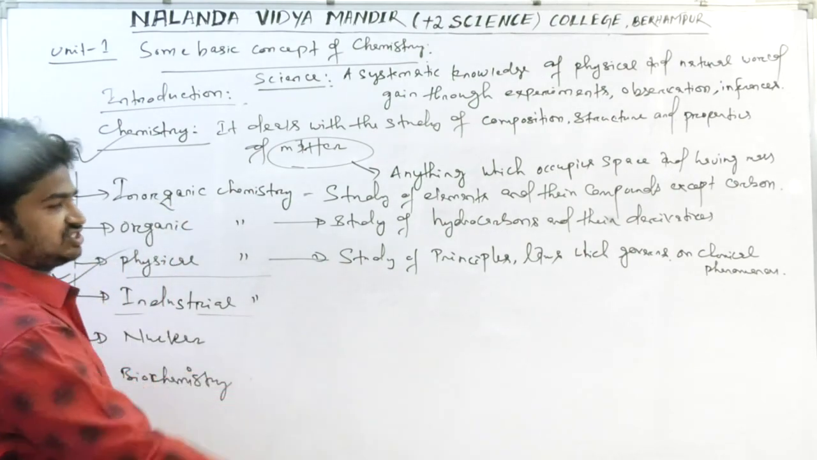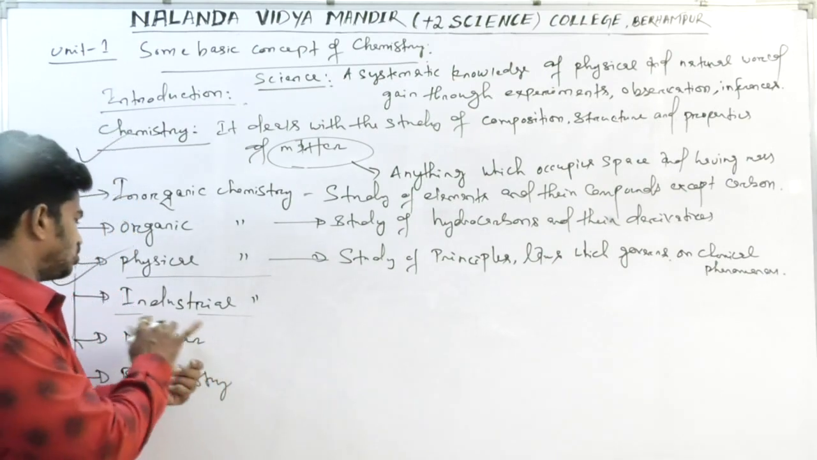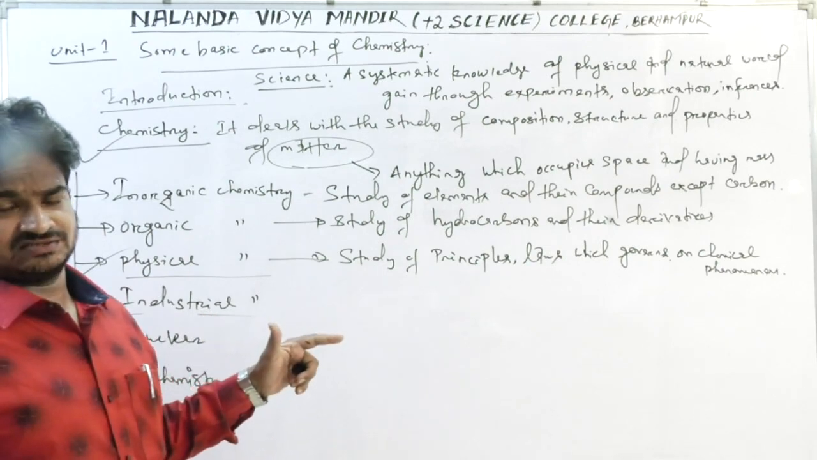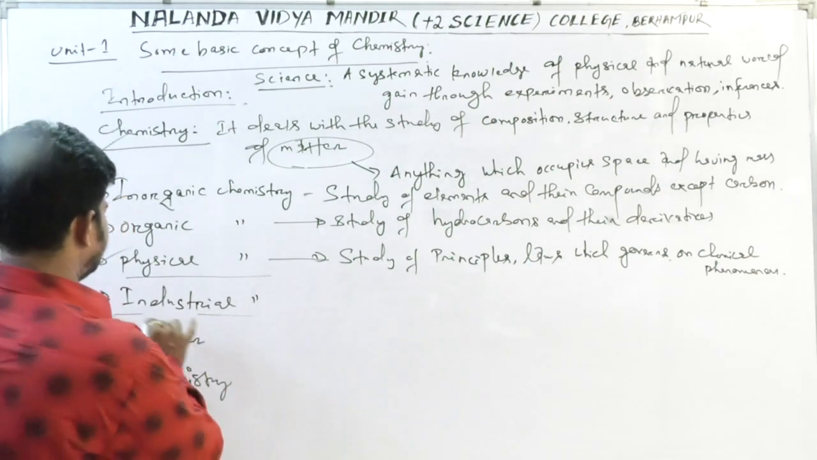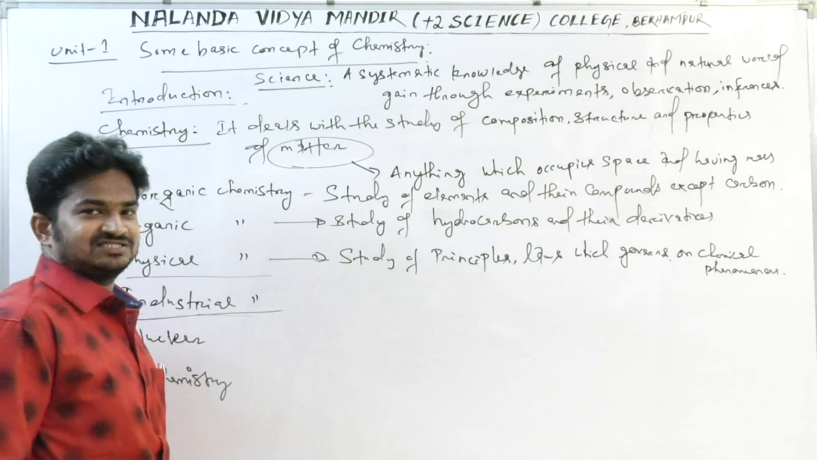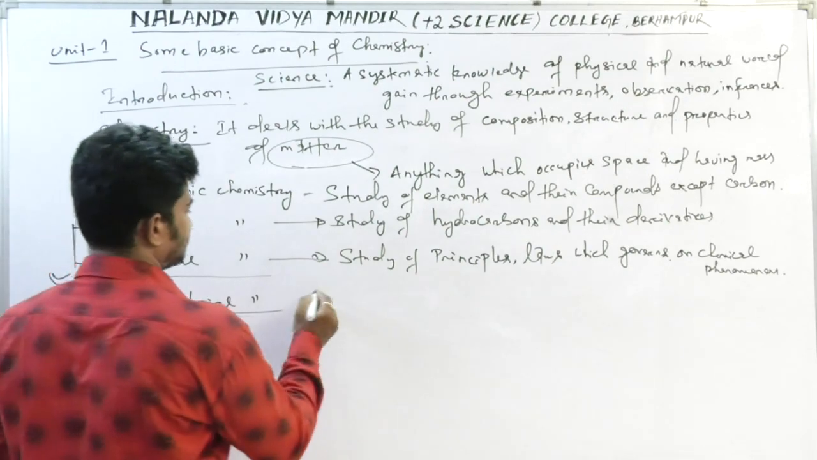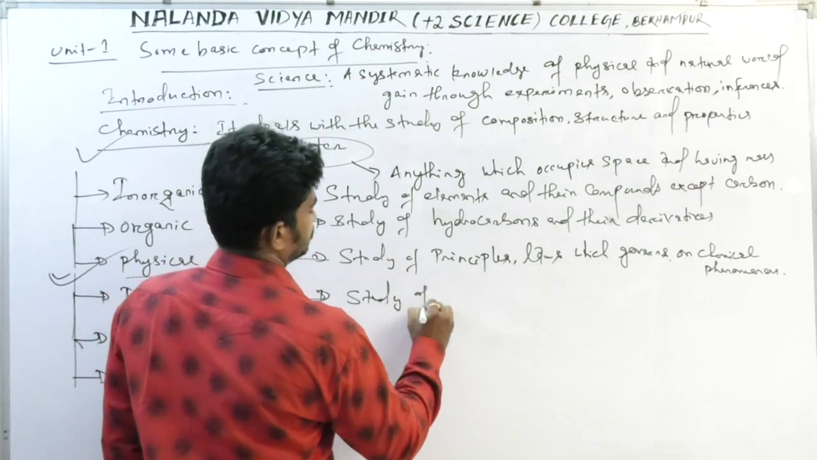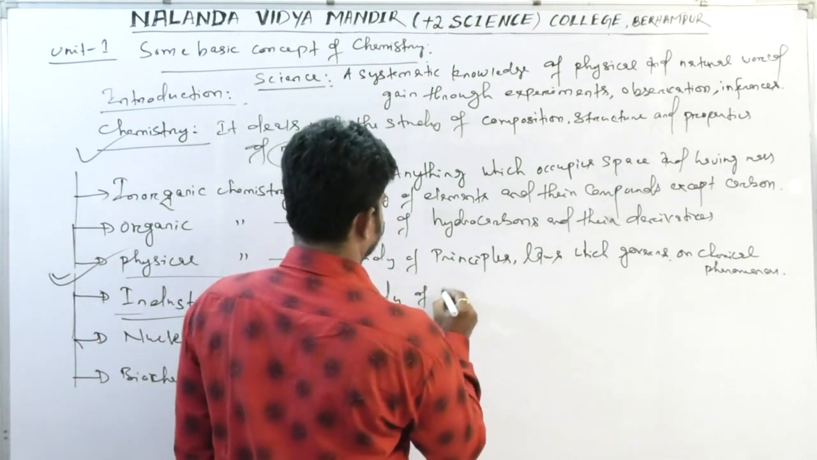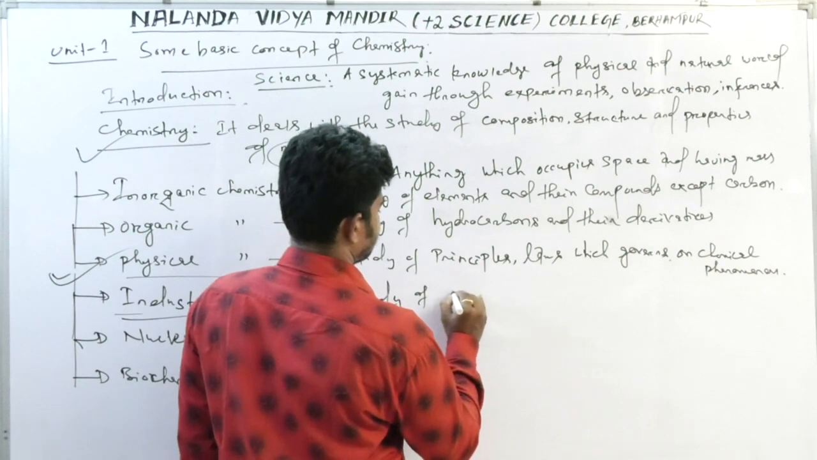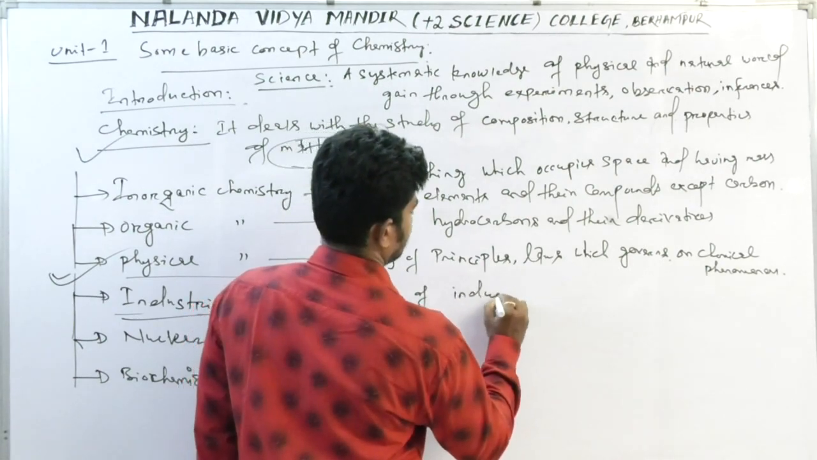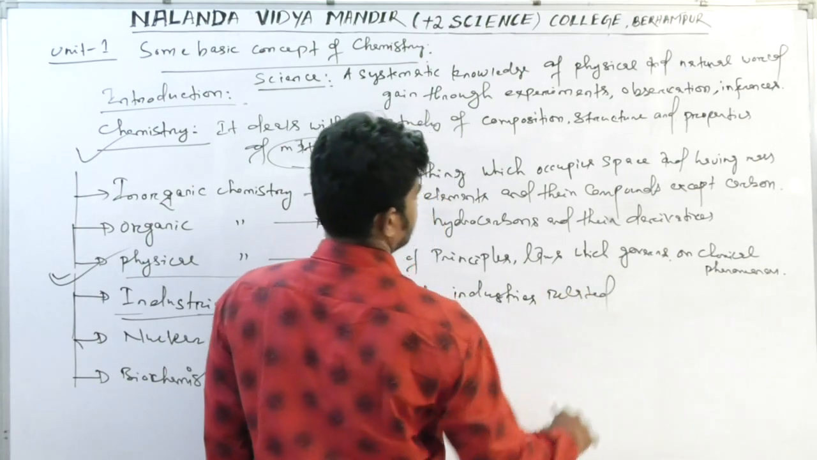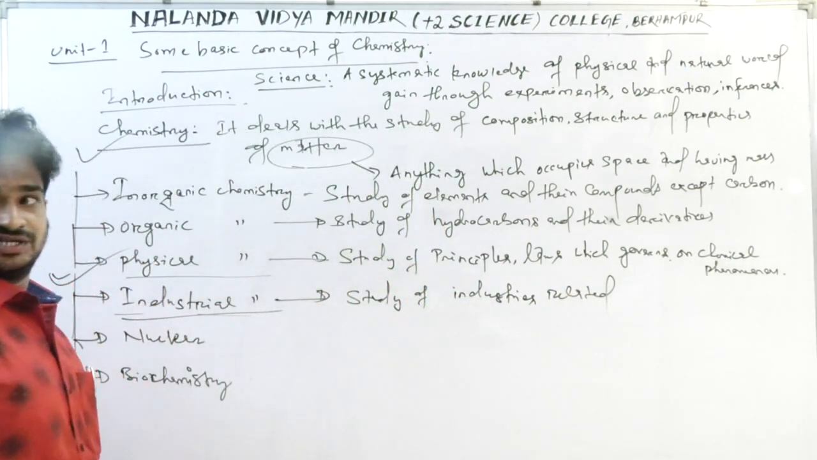Then industrial chemistry. Here it is not in your syllabus, industrial chemistry, but it is also a most important branch for humankind. Okay, so industrial chemistry deals with industry related problems. Study of industries related, that is industrial chemistry.